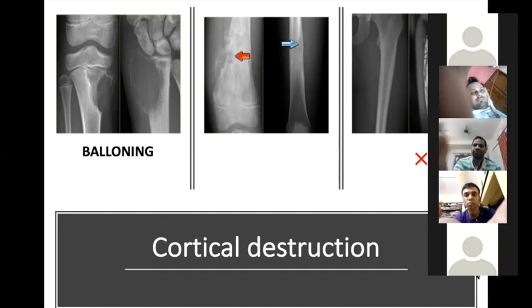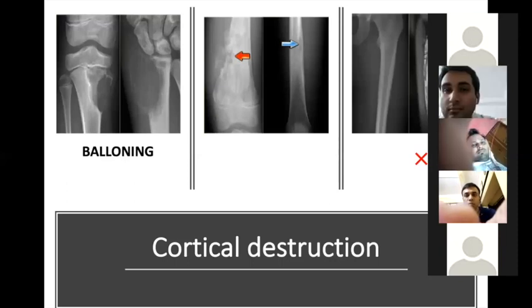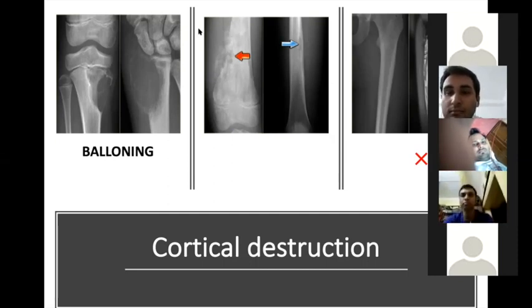It could be an aneurysmal bone cyst. Aneurysmal bone cyst, which has gone on to erode the overlying cortex. Anyone else? GCT. Giant cell tumor. But see, what is the normal age of the giant cell tumor? It's second to fourth decade of life. So no. 20 to 40 years.